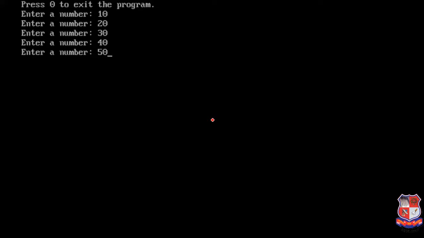Now I just want to enter these 5 numbers and exit from here, so I write 0. Now our program exits and it gives us the value of summation and average. The value of summation is 150 and the value of average is 30.0. That's it from this example.